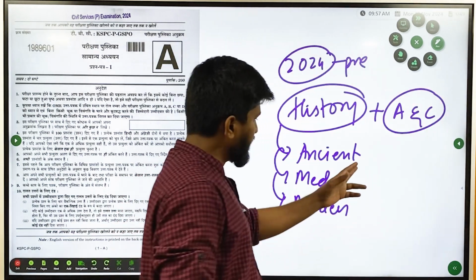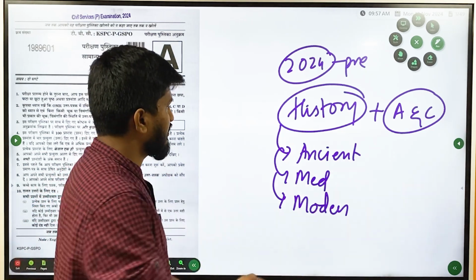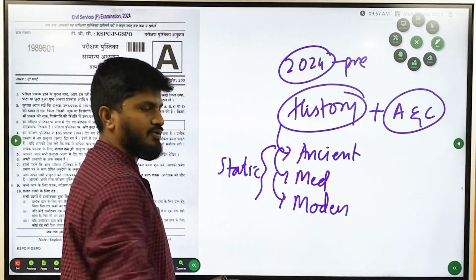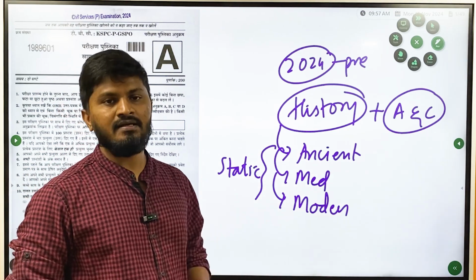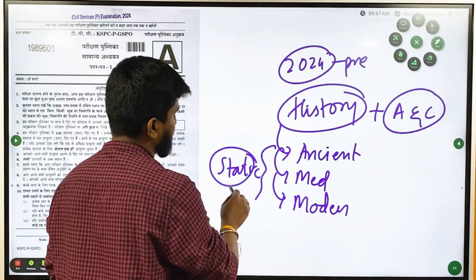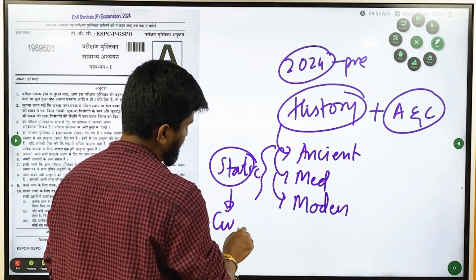These parts, ancient, medieval and modern, are very static in nature, because it is already past, it has already happened, and nothing is going to change it. But there will be static questions which will be linked with current affairs.